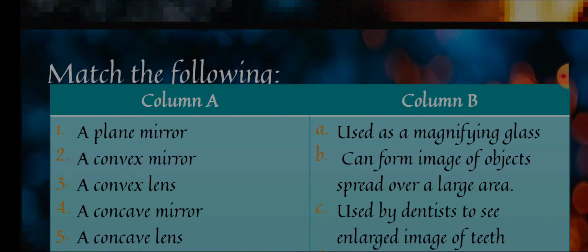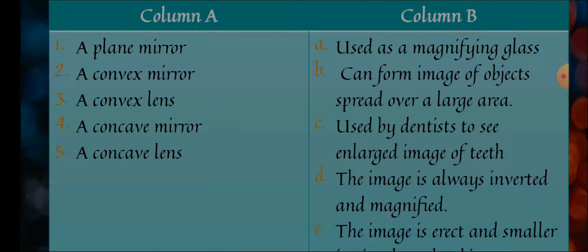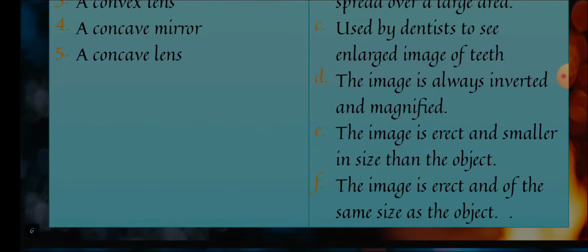Let's see it. I am directly just speaking the answer. Plane mirror: the first option is magnifying, no. Can form image of object spread over a large area, no. Used by dentist, no. Image is always inverted and magnified, never. Image is erect, smaller in size than the object, completely no. So the answer is the last one, the image is erect and of the same size as the object.